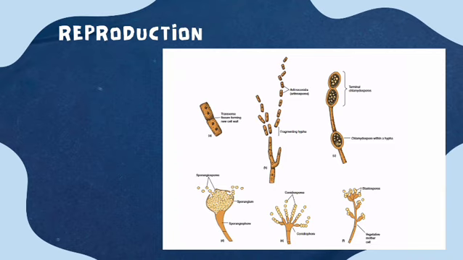Next, blastoconidia, where the vegetative mother cell gets attached to bud-shaped enlargements called blastospores, commonly seen in yeast. In favorable conditions, these spores get dispersed, and each cell forms a new individual. Next comes the classification